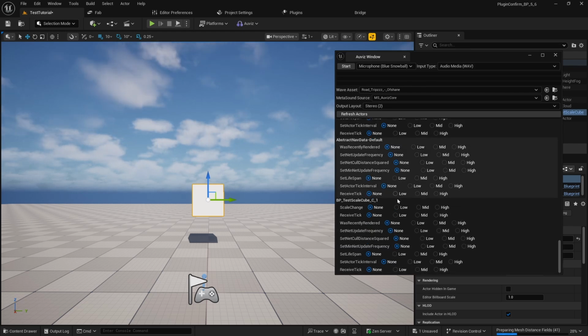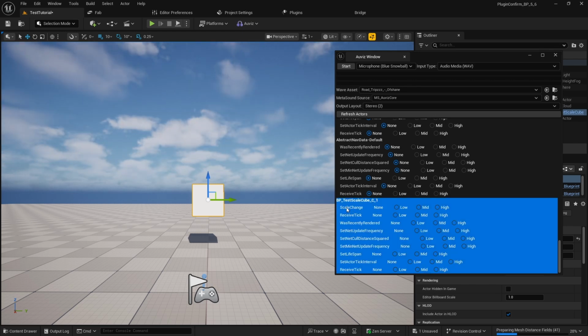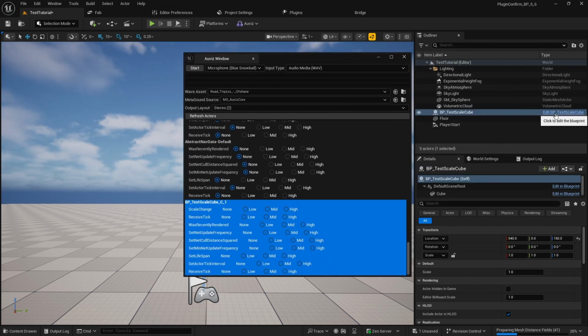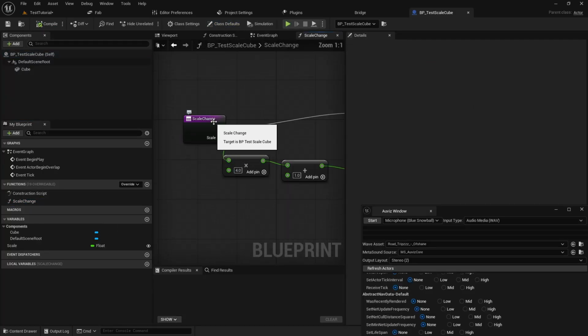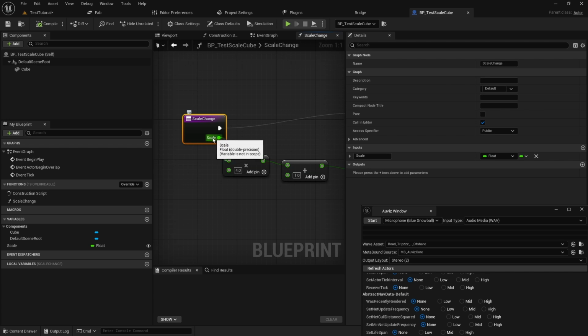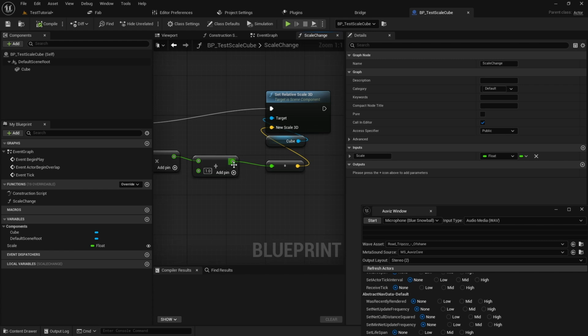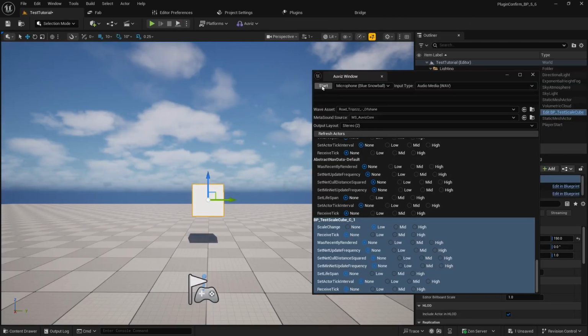When you scroll down, you can see some functions which have one float argument. The first one is called scale change. I made this function in the blueprint. When I open it up, you can see scale change, and this is very simple. You just have one float argument, and it just changes the scale with this value. Okay, so let's click on low, and then start it.